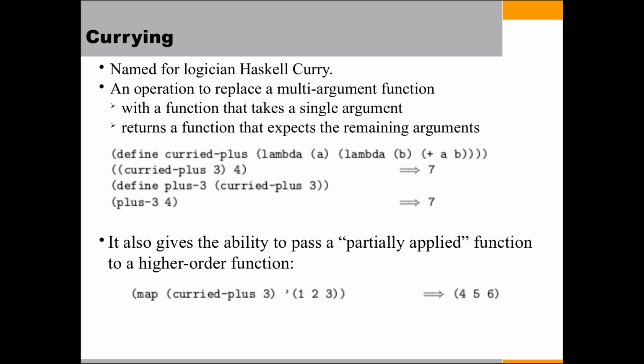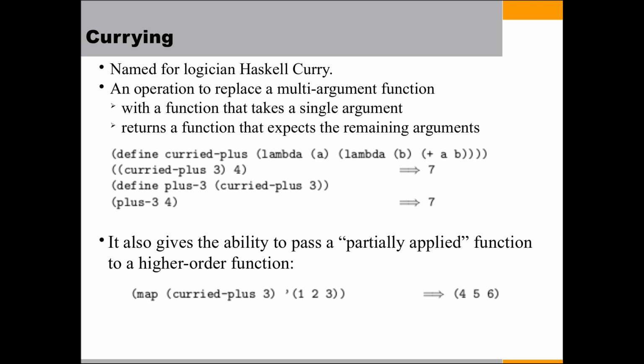Since there are only 2 values, it calls another function and computes the answer 7. And define plus 3 is a higher order function that takes another function as output. Here also the same output is printed.